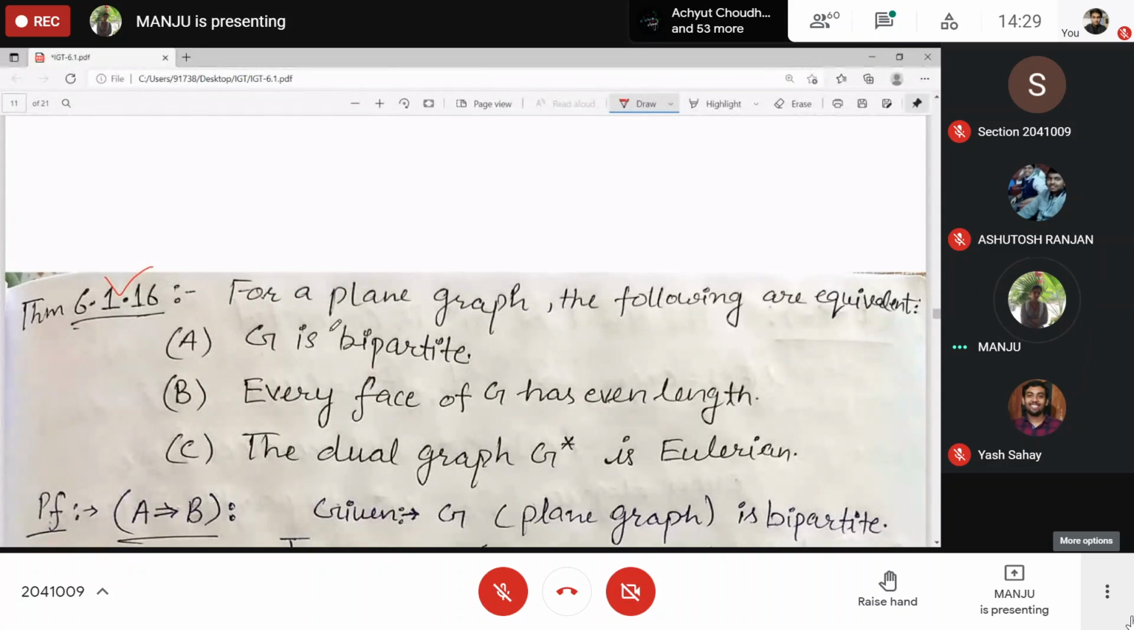Next, for any plane graph, the following statements are equivalent. The first statement, if and only if the second statement, if and only if the third statement. G is bipartite. In short, G does not have any odd cycles. Clear? Next, if and only if every face of G has even length. If and only if the dual is Eulerian. How will you connect it?